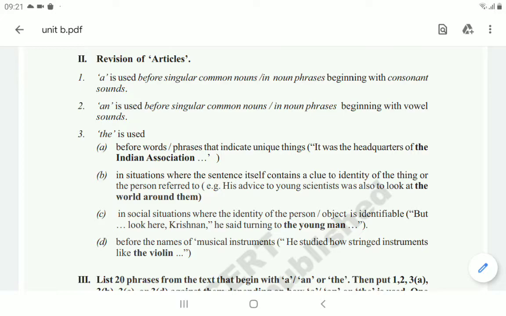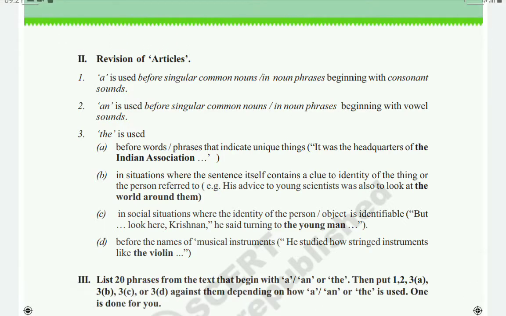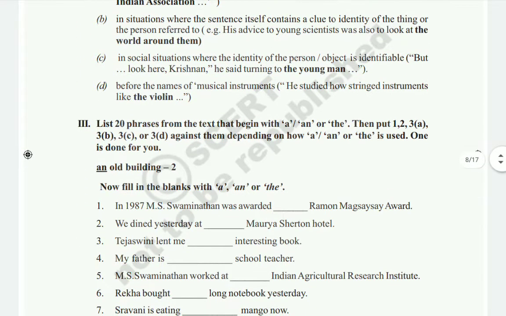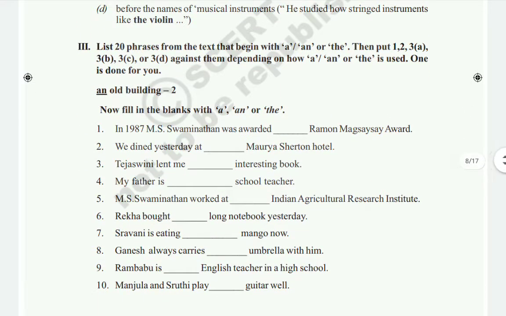Okay, so for particular social situations, generally, come on young man, come on the young man, the old man, so like that here also we can use this the. Okay, and next before the musical instruments also we can use this the. Okay, so the violin, the harmonium, the guitar, so like this before the musical instruments also we can use this the. So these are the articles, children, and according to this one here they are given some blanks also. So these blanks we have to fill with the proper article.